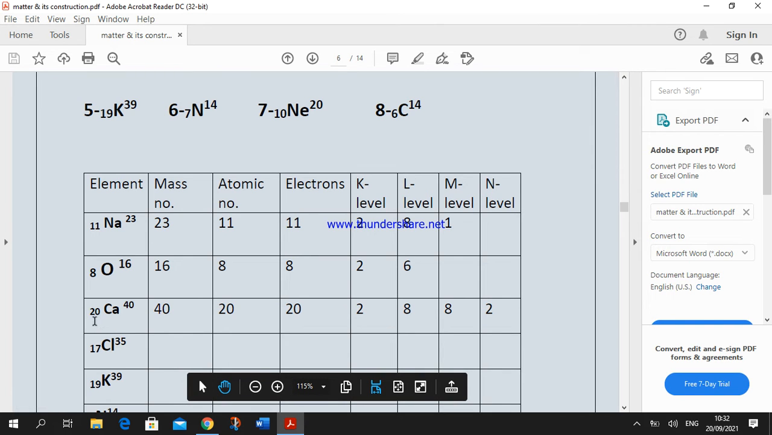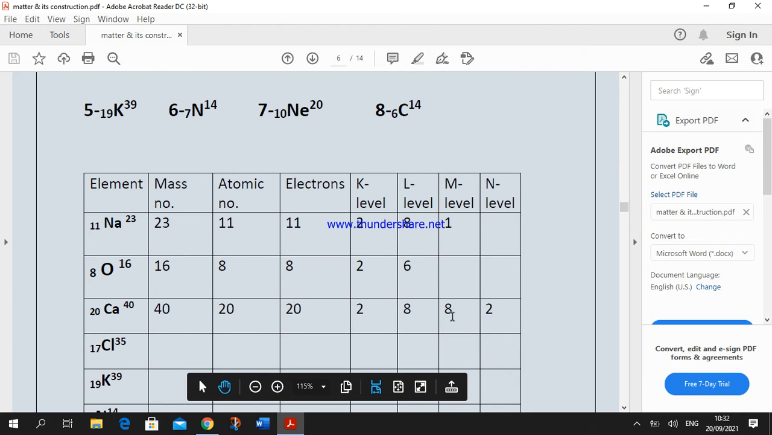Calcium: the atomic number of calcium is 20, so the number of electrons to distribute is 20. K level takes 2 electrons, L level takes 8, so the rest will be 10. M level takes 8 electrons out of the 10, and the 2 remaining electrons are added in the next level, okay?